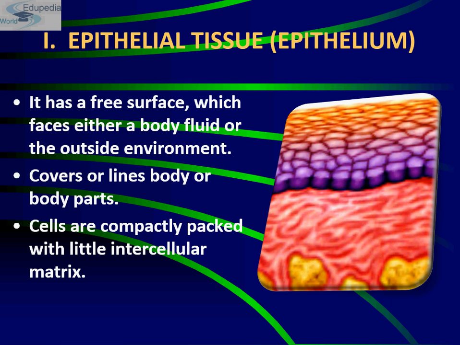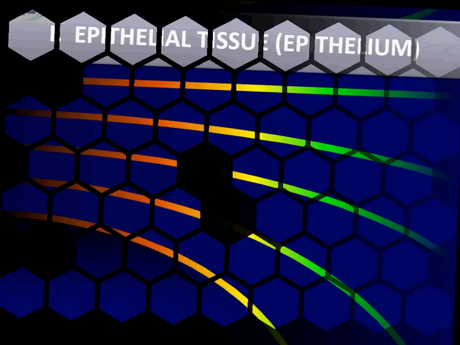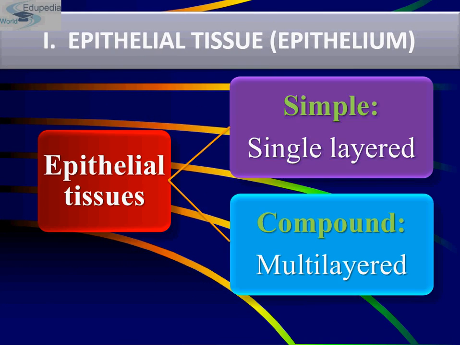There are two types of epithelial tissue present. Which are those? First is simple epithelium and second is compound epithelium. Simple epithelium is composed of a single layer, and compound epithelium is multi-layered.